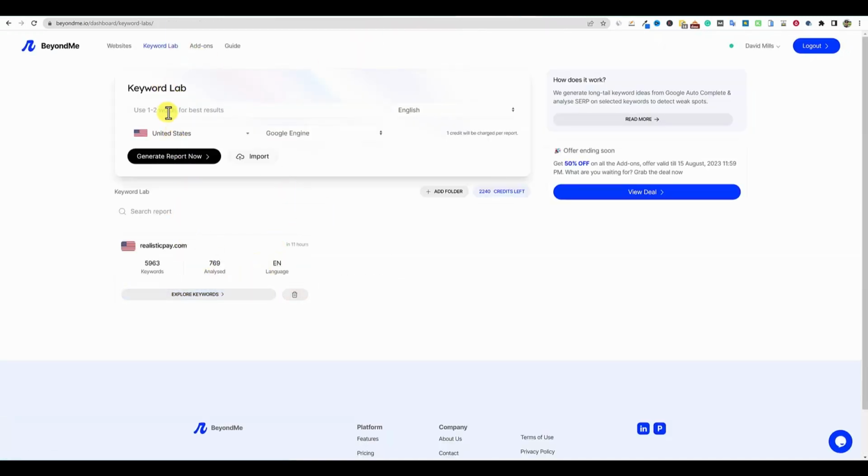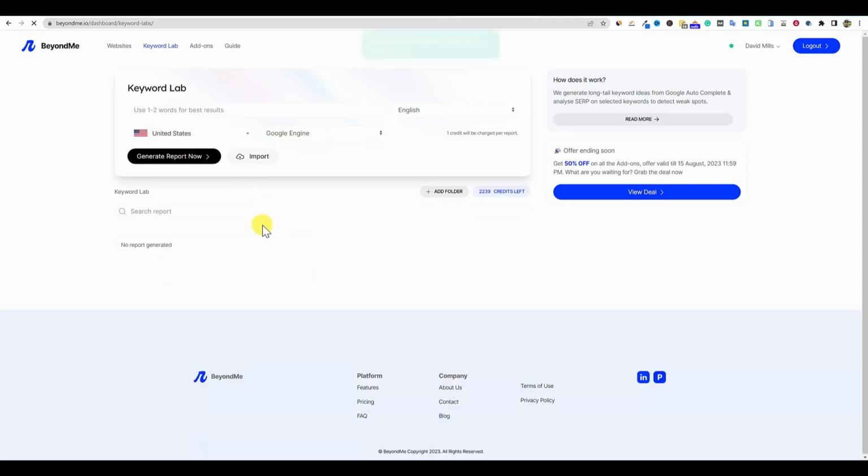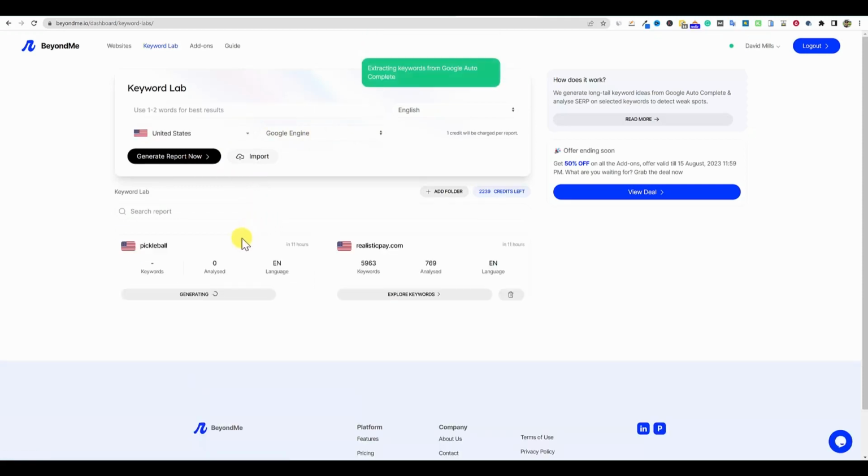Like I said, my favorite feature was the Keyword Lab, just coming in here and you can either type in a keyword. Let's just do that real quick. Let's go pickleball real quick and generate report now, because I didn't really show that. And so I just wanted to go with pickleball right here and just see, it's generating some keywords for us right here, and we'll be right back.